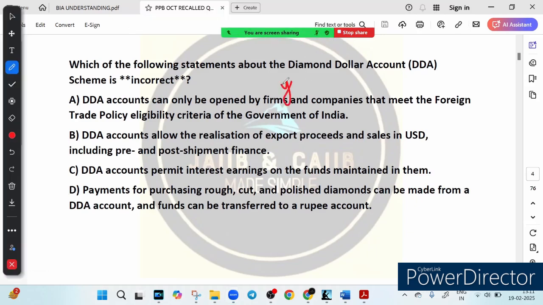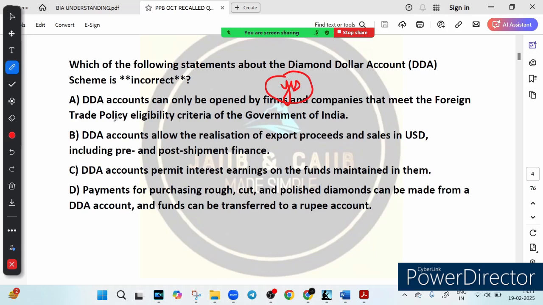It is absolutely true. Why? Because not everyone can open a diamond dollar account. Only firms and companies that meet the eligibility criteria set by the Government of India's foreign trade policy can open such an account. For example, imagine a business selling jewelry in India. Even though they deal with diamonds, they cannot open a DDA account unless they qualify under the government trade rule.